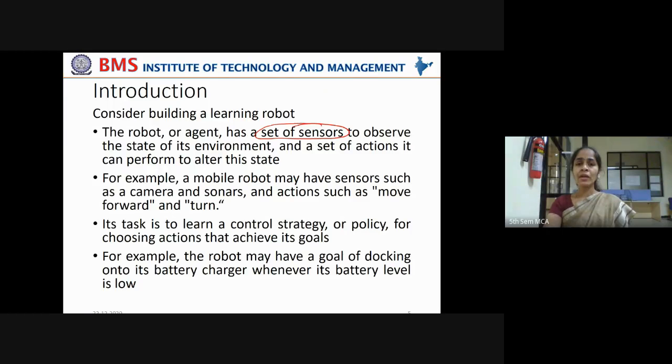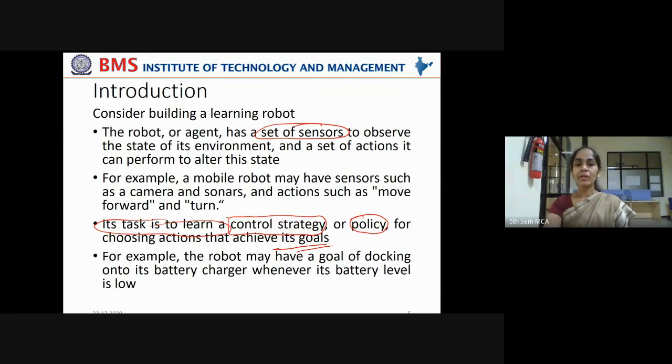Now its task is to learn a control strategy. What is the task of the robot now? To learn a control strategy. Underline this, mark this. Control strategy. It is learning a control strategy. It is learning the sequence of steps which are optimal in order to perform a particular task. So its task is to learn a control strategy, or sometimes we call it a policy also. Policy for choosing actions that achieve its goals, its end goal, like answering the customer, or serving the needs of the customer, or giving medicine to the customer, like that.